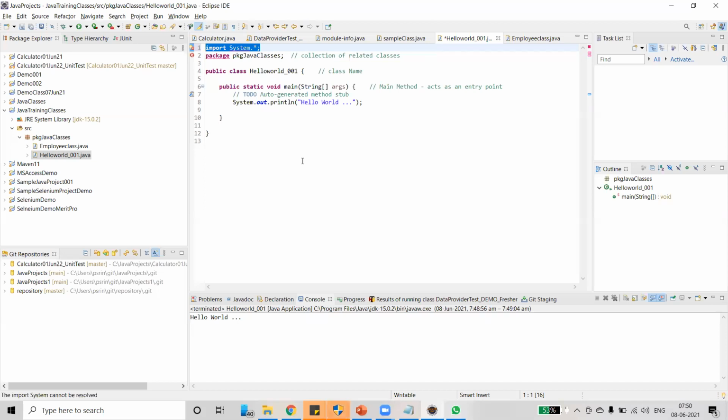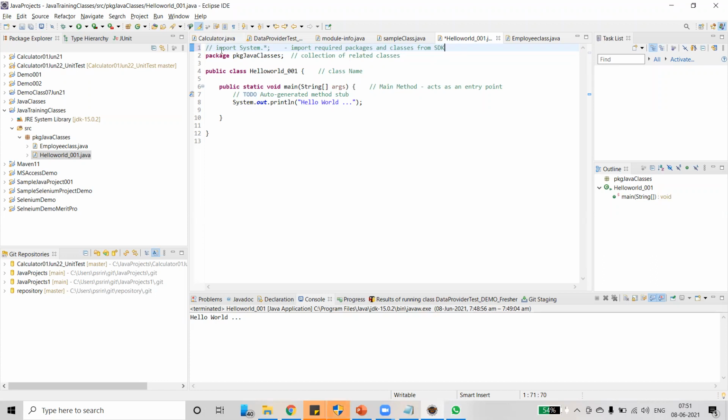But we had to import. This section deals with importing the required packages and classes from the SDK.